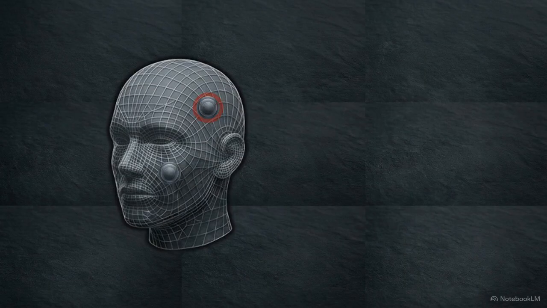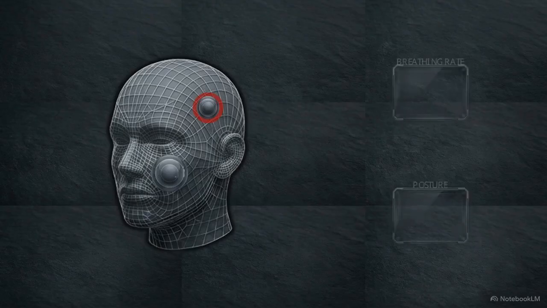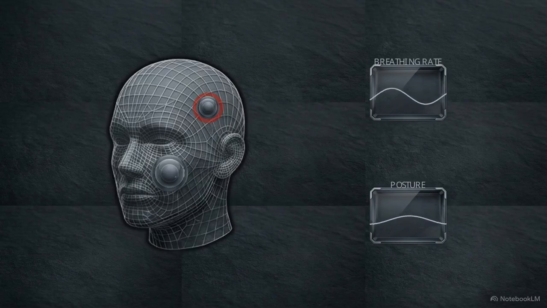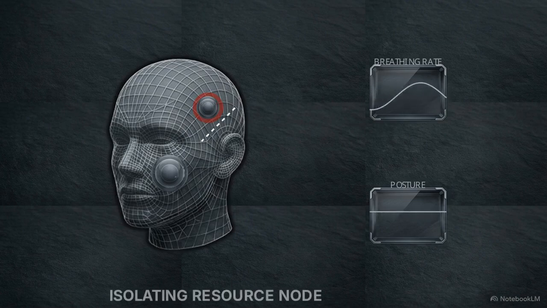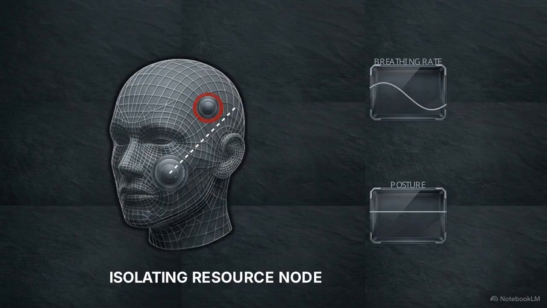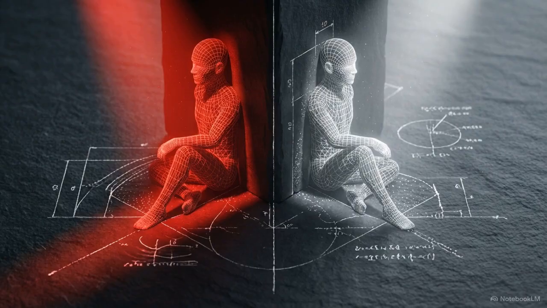In Step 2, you guide the prospect to recall a specific memory where they experienced high performance and absolute certainty. You are isolating a positive state. This requires sensory acuity. You must monitor their breathing rate and posture to verify the state is real. Only then is the resource node ready for use. Having these two opposing states isolated is a mandatory prerequisite before you can attempt to neutralize the prospect's resistance.